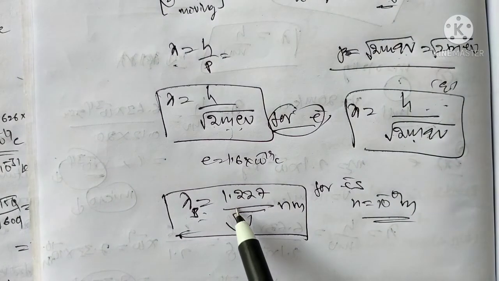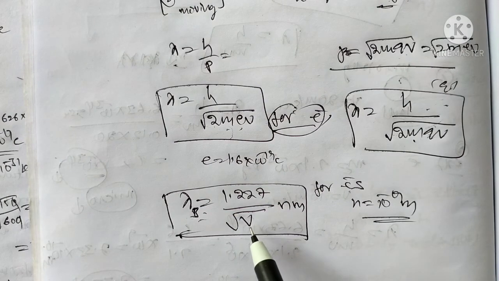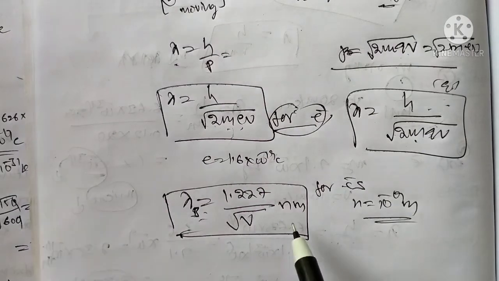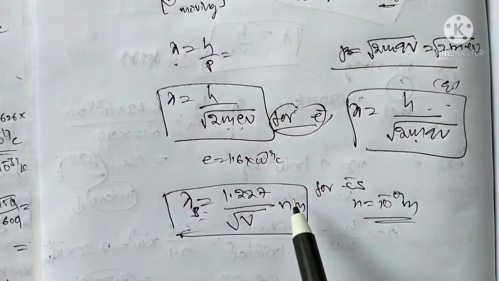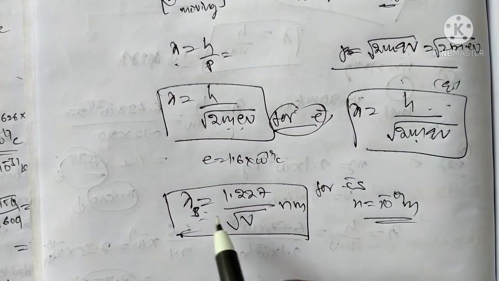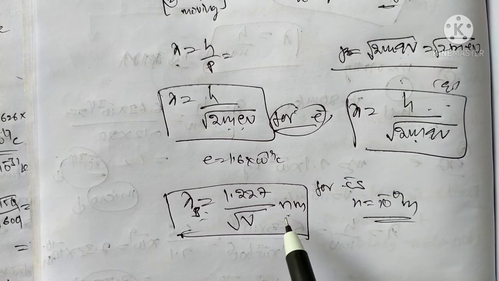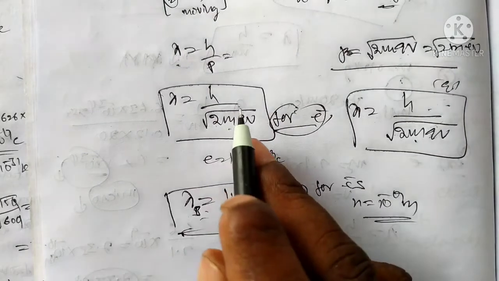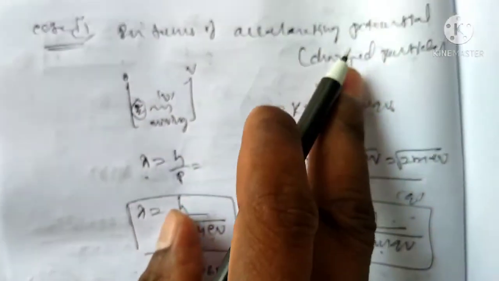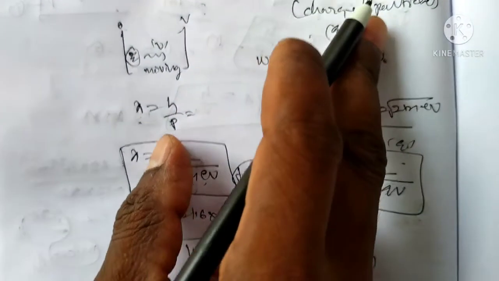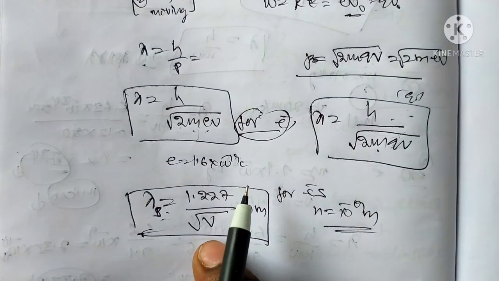We get 1.227 by under root of V, where V is the potential or voltage, in terms of nanometers. The unit of lambda is angstroms, so here nanometers. This is for moving, accelerating charged particles as well as electrons.